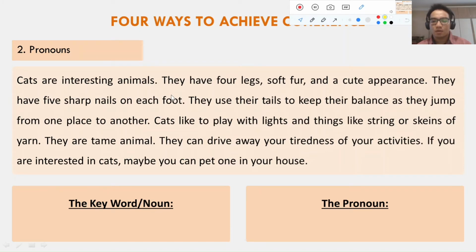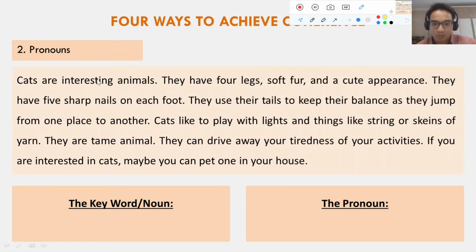Not like before. Before, we were exactly using the keyword itself, like watching movies and then watching movies again. But if we use that way too much, maybe readers could get bored, because the paragraph will not be interesting anymore. So we could use pronouns to achieve coherence.